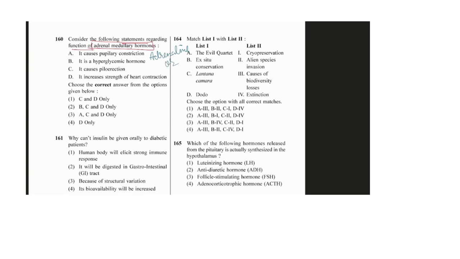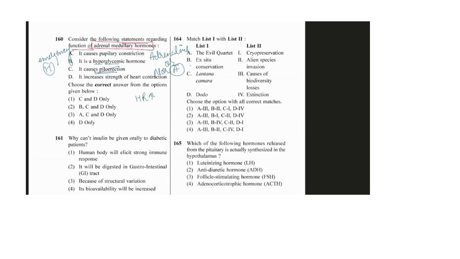Adrenaline or noradrenaline. They are also known as the emergency hormones. So what could be the function of the emergency hormone? Piloerection is there. We have to find the correct function of the catecholamines. Simply we can say piloerection is there, and hyperglycemic, because if an emergency situation comes, then the heartbeat will increase.